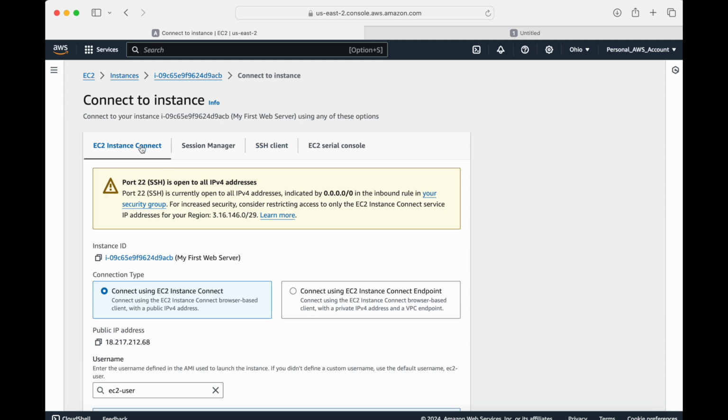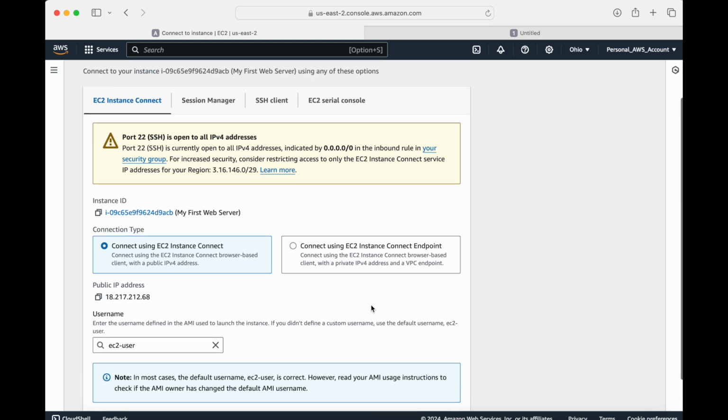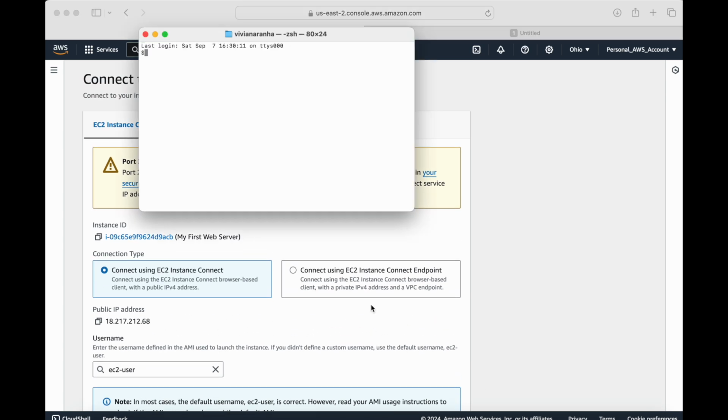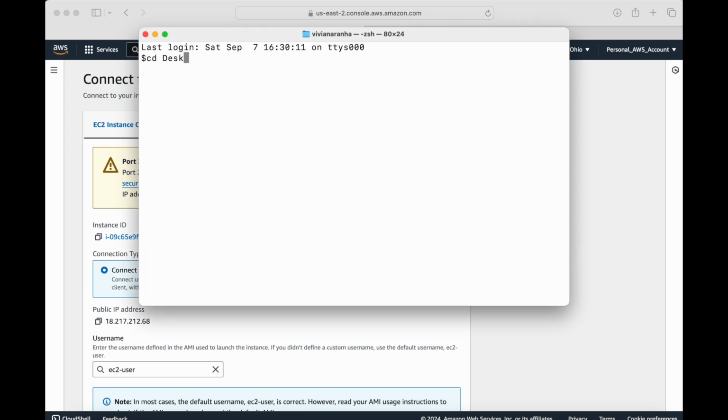There's also EC2 Instance Connect, where you can directly press the connect button and it will open a terminal right here, but I want to do it using a terminal. I'll go to my desktop because that's where my key is. Let me make sure it's there. Yes, it's there, my web server key.